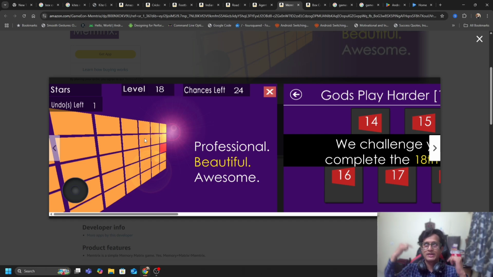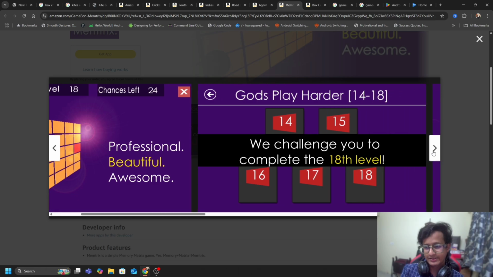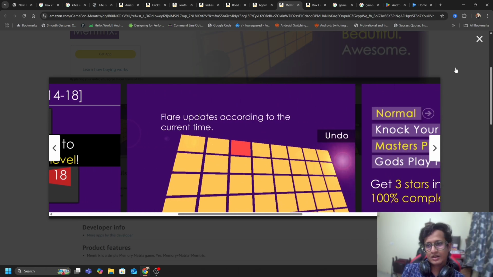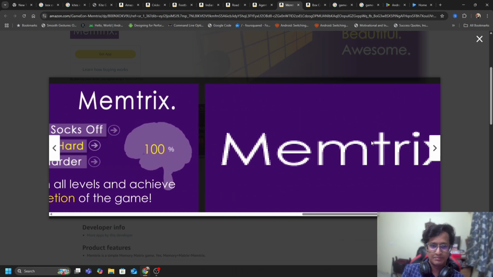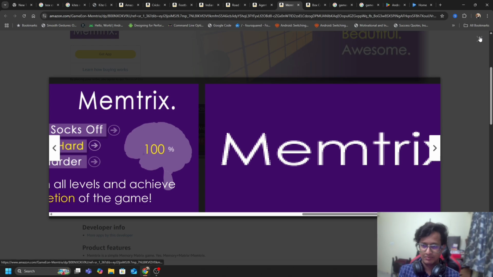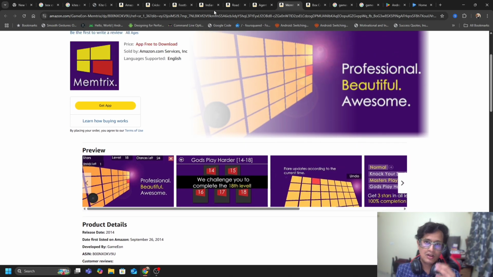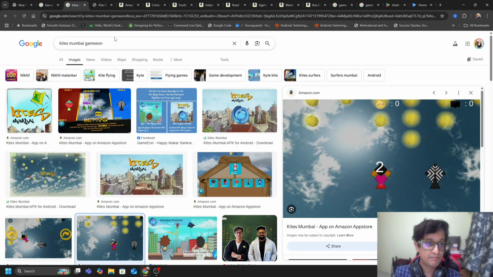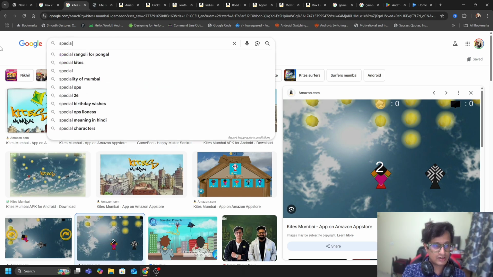So you have to actually memorize that pattern, and you have to tap on those tiles in that particular order. Otherwise, you lose your level. So we had created some very interesting levels on this. The first few levels were super simple, and then eventually it became more and more difficult. What else? Oh, and then we also made something known as Special Ops.